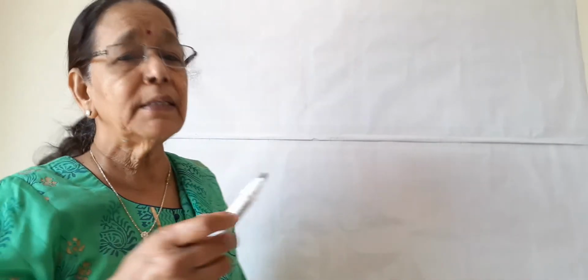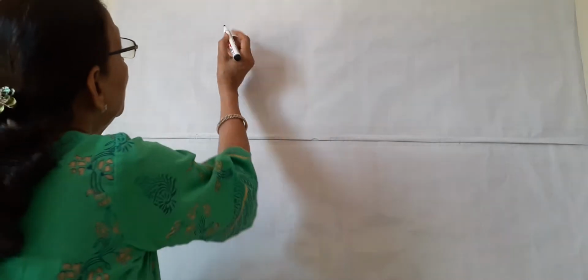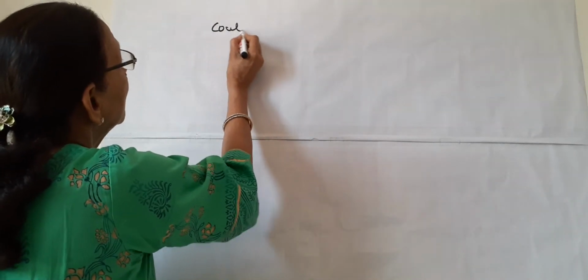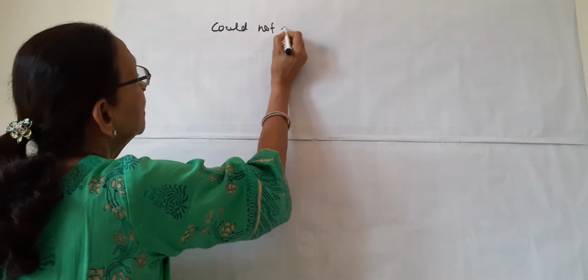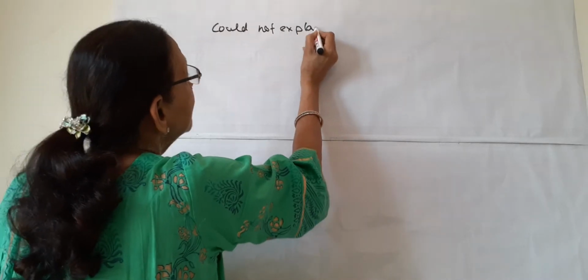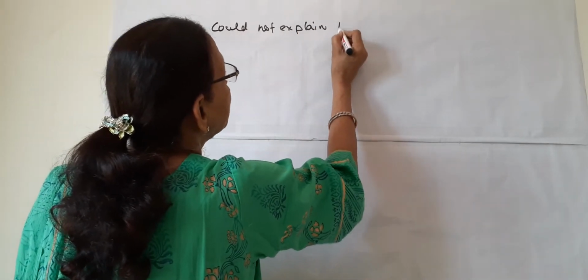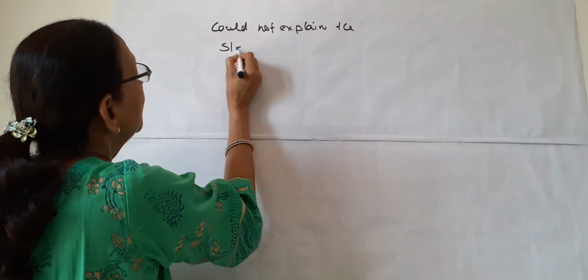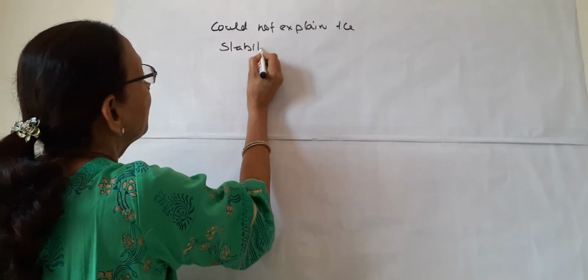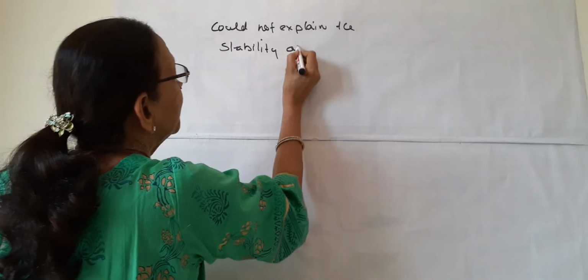we had also discussed that Rutherford could not explain the stability of atom.